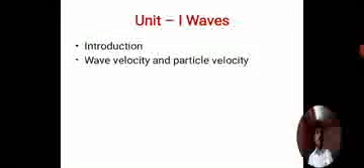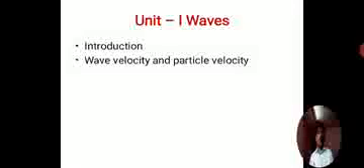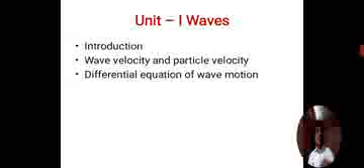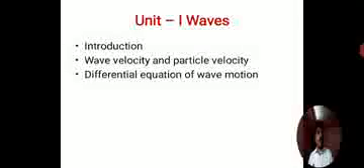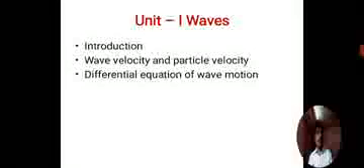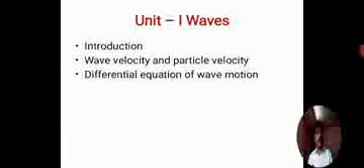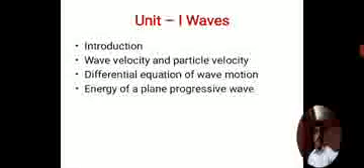What exactly the difference is between wave velocity and particle velocity, we will see in this session. Also we will see the differential equation of wave motion, how it is correlated from the equation point of view, and what parameters are there, which we will differentiate and calculate.